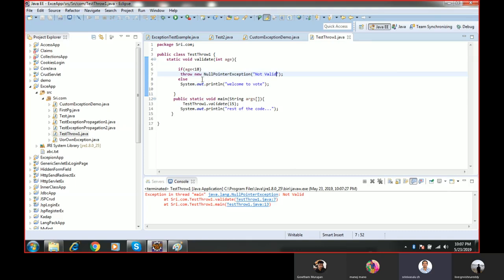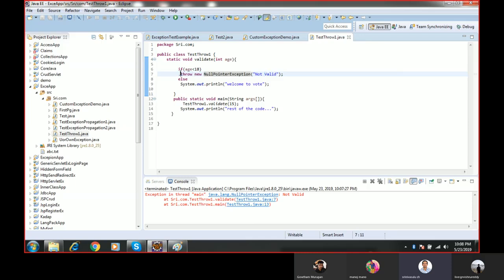So whatever exception I want to throw, I can throw. But this exception is a predefined exception. Only the message is a user defined message. Actually here there is no exception. I am throwing the exception wantedly. Manually I am throwing an exception using the throw keyword.